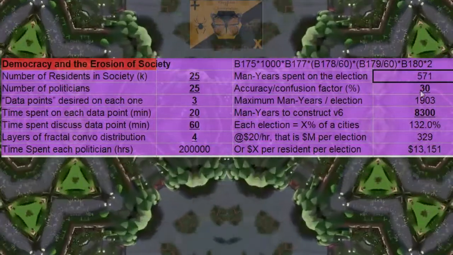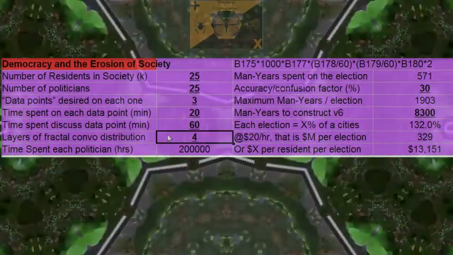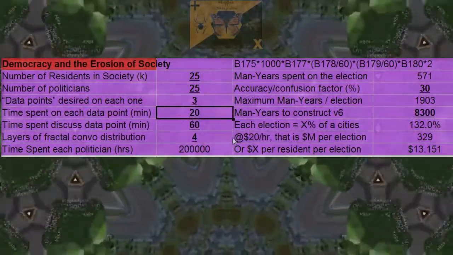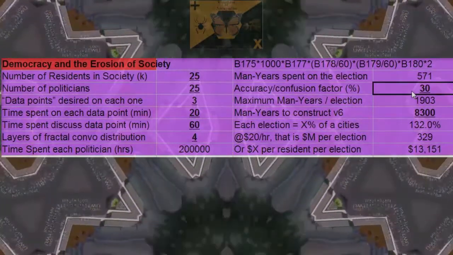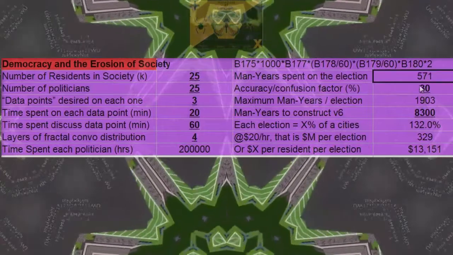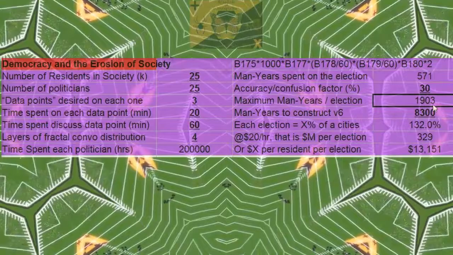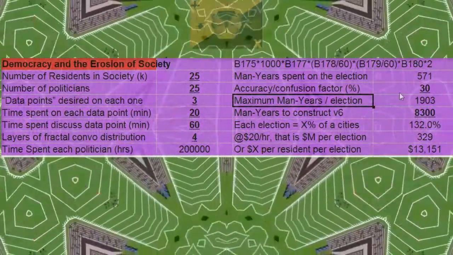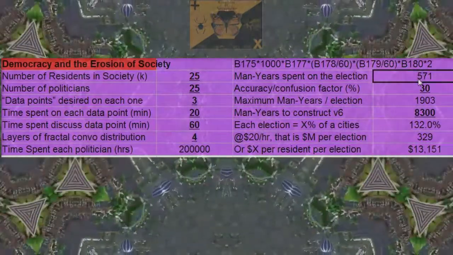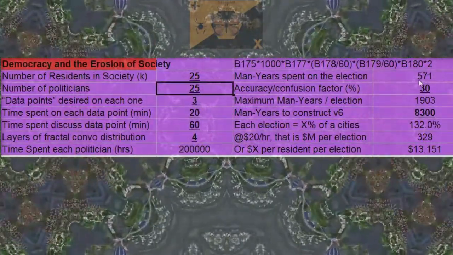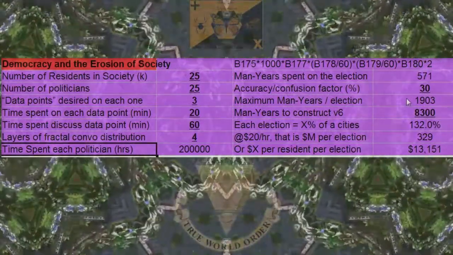571 man years. This is your accuracy or confusion with the data points and analysis and conversations. This muddles up everything and slows down the whole process. So you just invert that, do the inverse. You get 1,900 man years per election. Oh yeah, you have to multiply by this. No, this is per politician. This one is also multiplying by the number of politicians, and then dividing and converting into man years from hours.